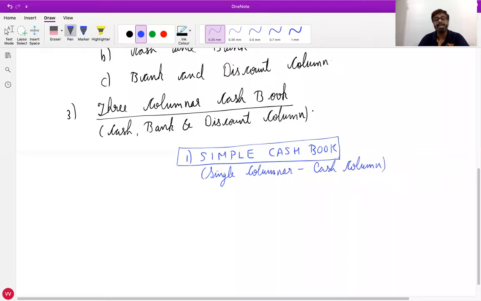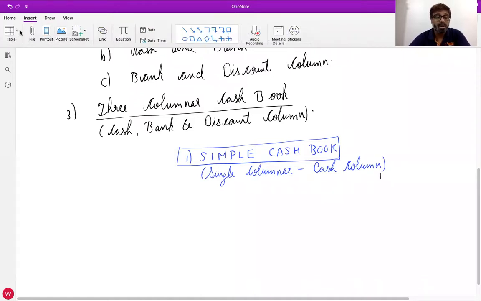Is everyone clear with this? Yes. Now understand the format of a cash book. You don't have to write, I repeat, only when we solve a question do you write it. The format of the simple or single columnar cash book will include only 10 columns.